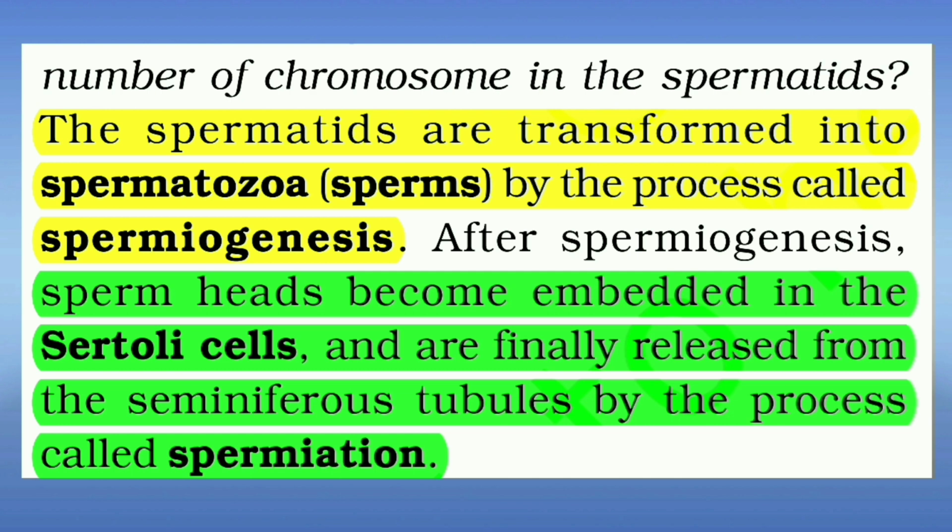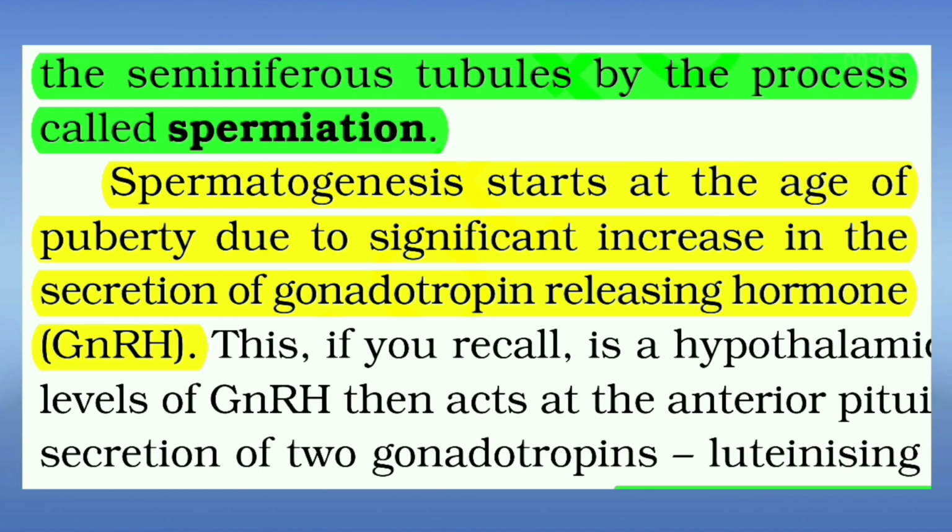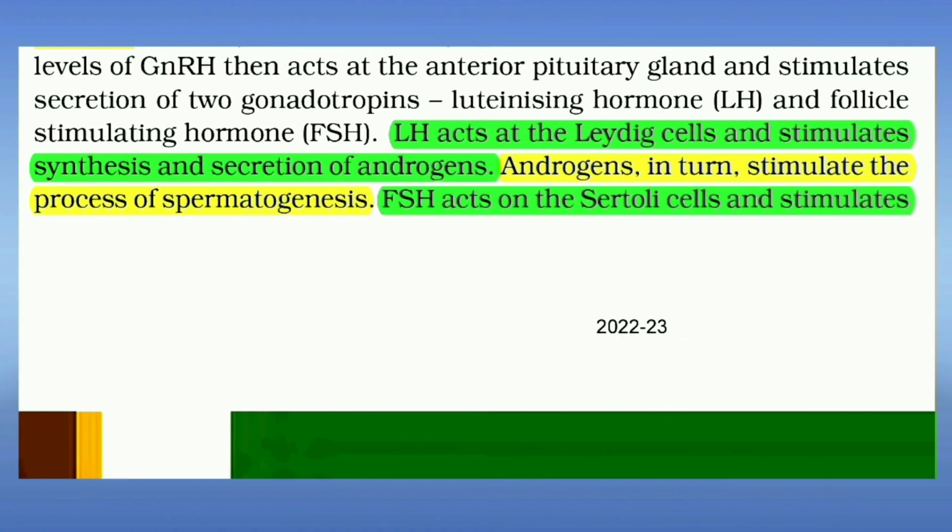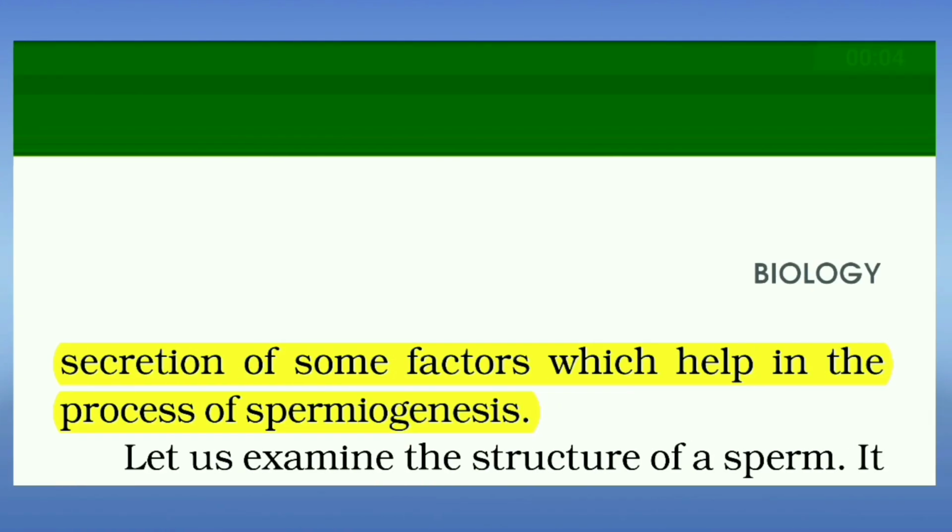process called spermiation. Spermatogenesis starts at the age of puberty due to significant increase in the secretion of gonadotropin-releasing hormone. LH acts at the Leydig cells and stimulates synthesis and secretion of androgens. Androgens in turn stimulate the process of spermatogenesis. FSH acts on the Sertoli cells and stimulates secretion of some factors which help in the process of spermiogenesis.